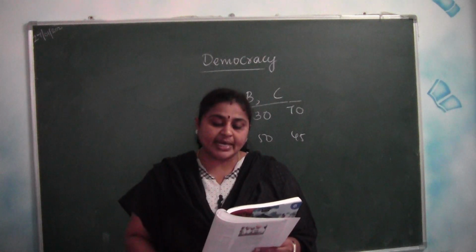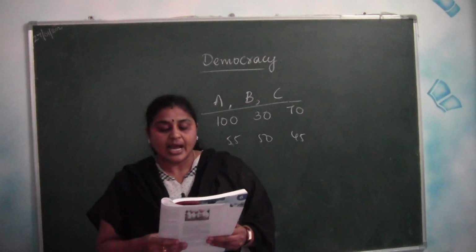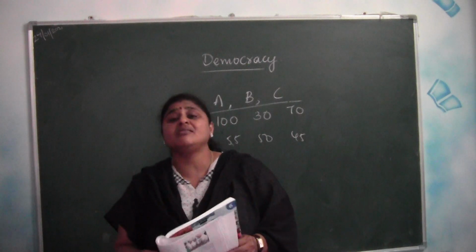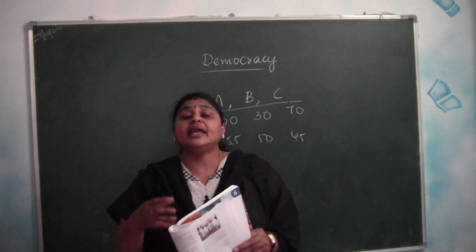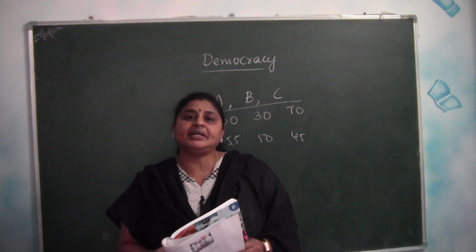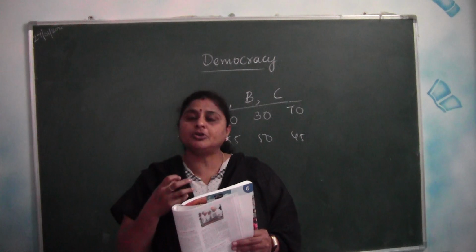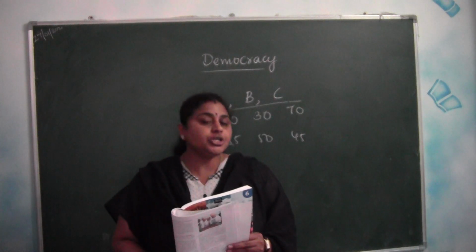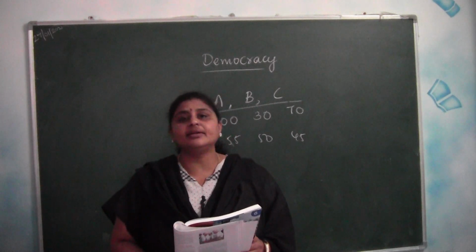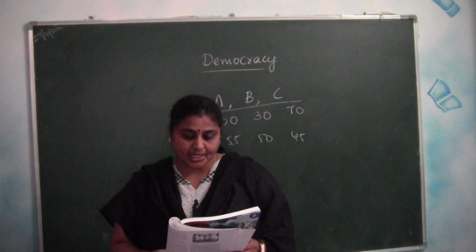It is assumed that enlightened voters are led by wise and enlightened leadership. What does it mean? A leader who is taking part in an election should be well educated and should have good qualities, and also he should have leadership qualities in order to rule the country or a state.